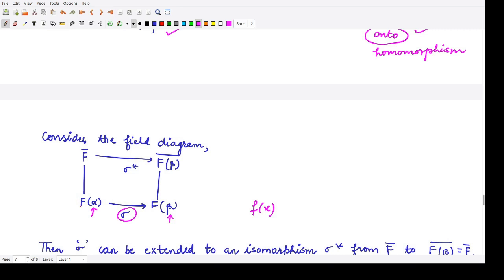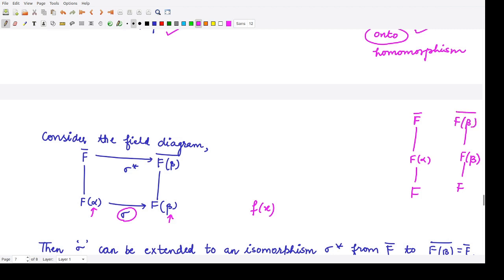Now next we have considered the closure of F. So we have this situation: we have F, we have F(alpha), and F closure would be above all. We have another situation: F, its extension field would be F(beta), and we have the closure of this F(beta).